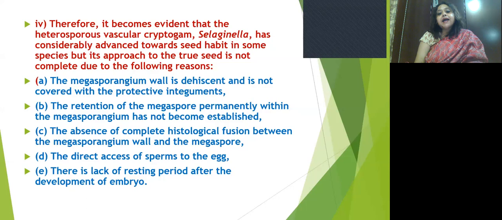The retention of the megaspore permanently within the megasporangium has not become established, as in the true seed. There is an absence of complete histological fusion between the megasporangium wall and the megaspores. There is direct access of sperms to the egg, and there is a lack of a resting period after development of the embryo. For these reasons, Selaginella has considerably advanced towards the seed habit in some species, but its approach to the true seed is not complete.